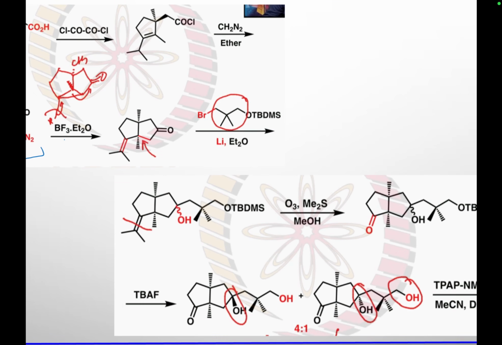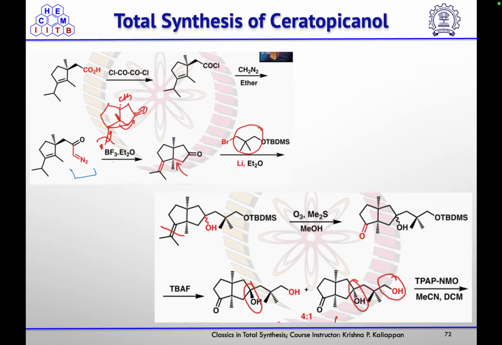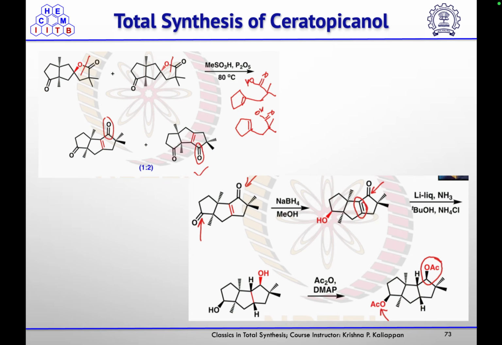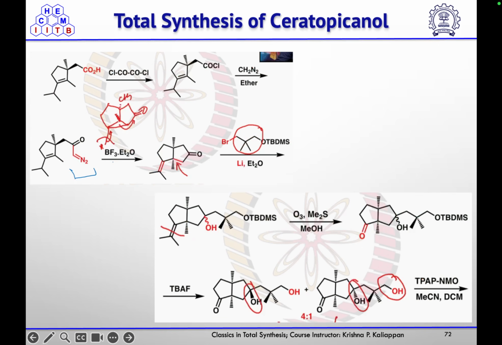Then for the alpha alkylation, they treated that ketone with, sorry, first this lithium halogen exchange will take place, and then it will undergo 1,2 addition on this ketone to form the corresponding tertiary alcohol, and then ozonolysis was done for this double bond to get the corresponding ketone.